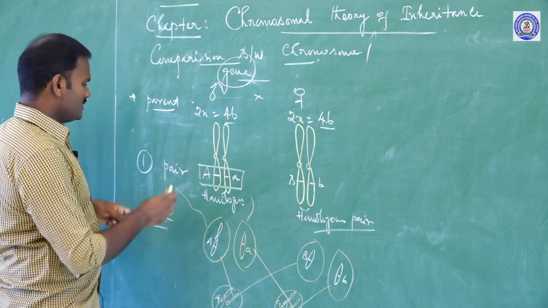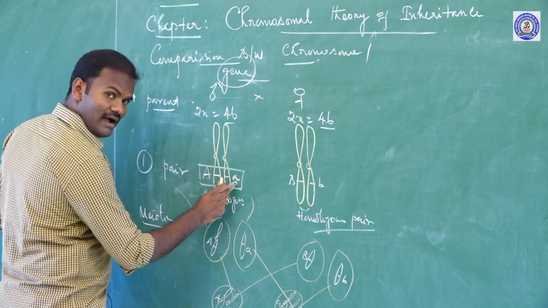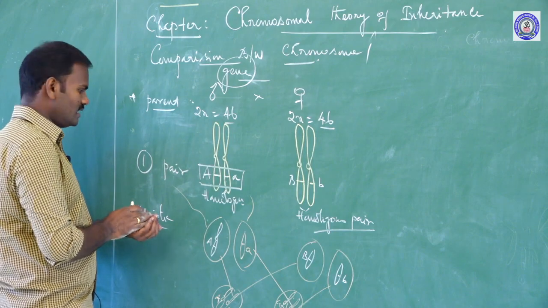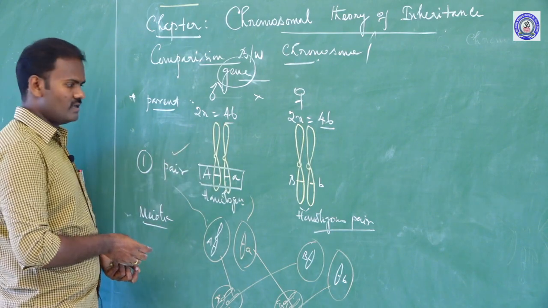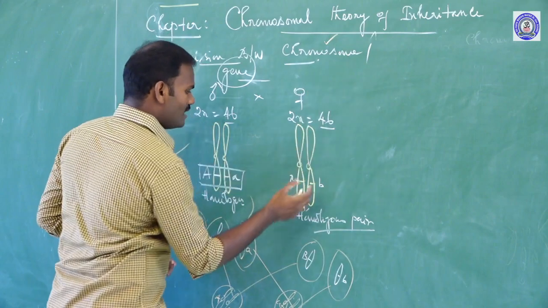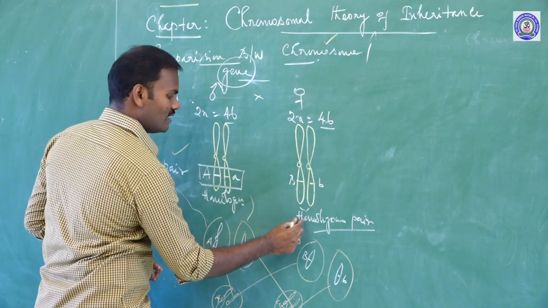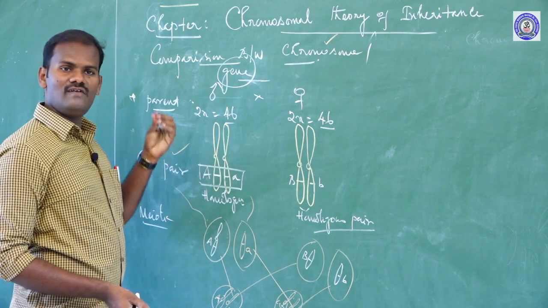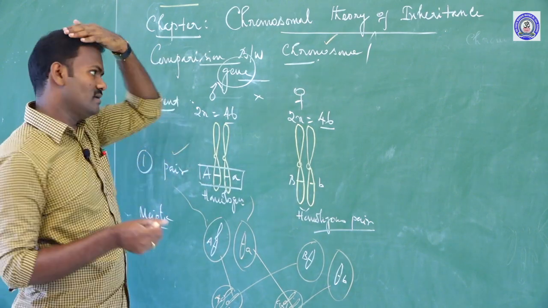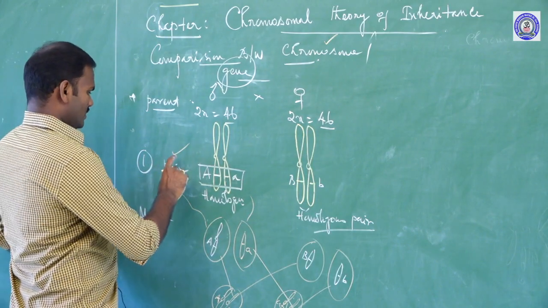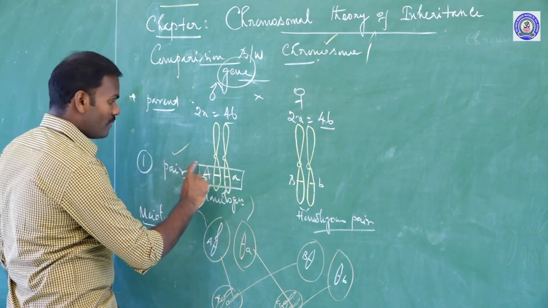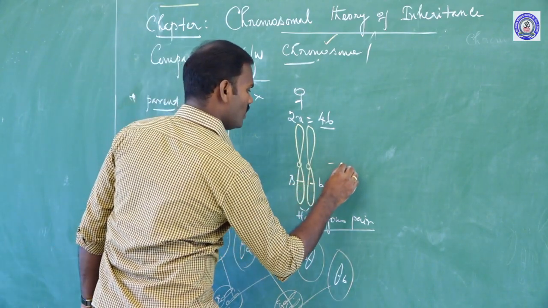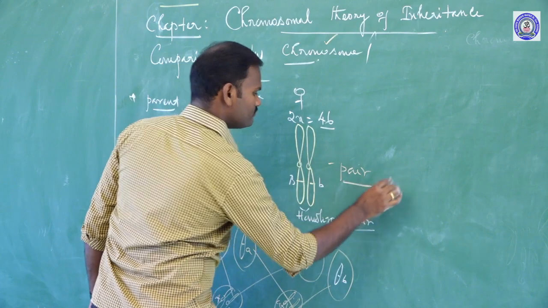Now these factors, the alleles, always occur in pairs. That is the gene behavior. And chromosomes also occur in pairs, and these pairs are called homologous pairs. In each and every cell of an organism, the chromosomes always occur in pairs. So the gene behavior is parallel to the behavior of chromosomes. That is the first comparison.